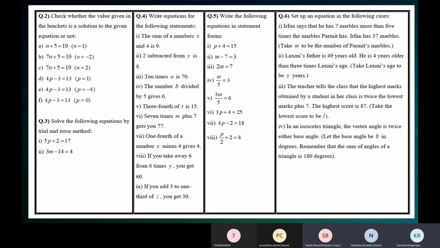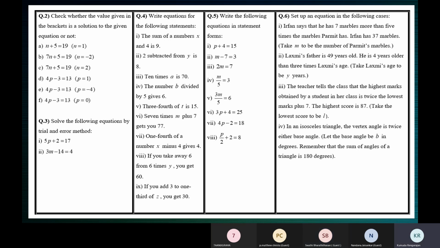Okay. Tell me, the one against E. Yes, ma'am. Ma'am, the left hand side is 4p minus 3, while the right hand side, the constant, is 13. Okay. Yes, ma'am, constant. Swati, let somebody else take over.